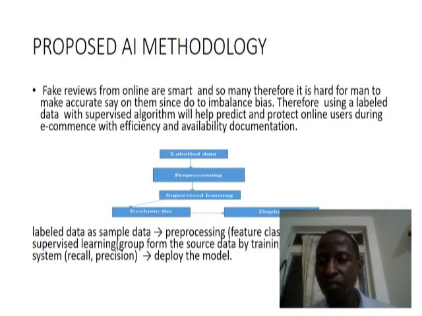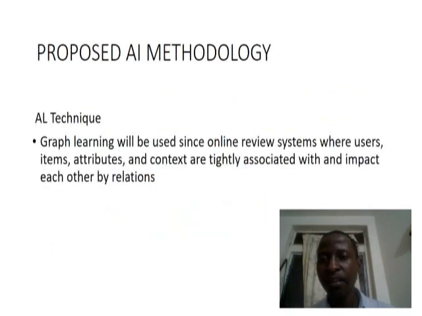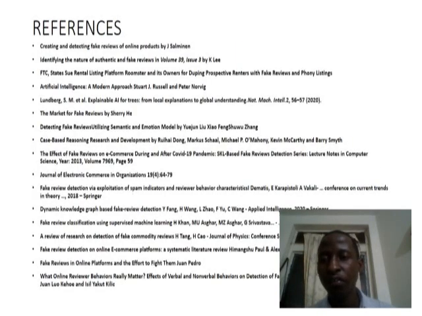Then we have the evaluation of the system, recall and precision, the positive and negative observations made. Then we deploy the model. The technique I was mentioning, graph learning, can be applicable since we have users, items, attributes, and context that are tightly associated and impact each other by relationship. So that's the graph that we shall use as the technique in classification.